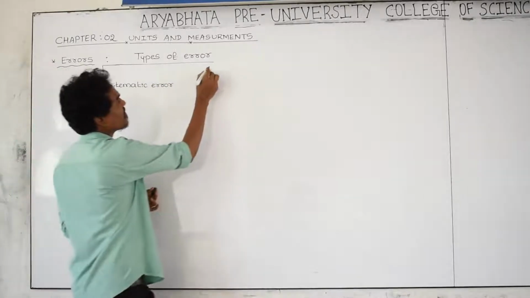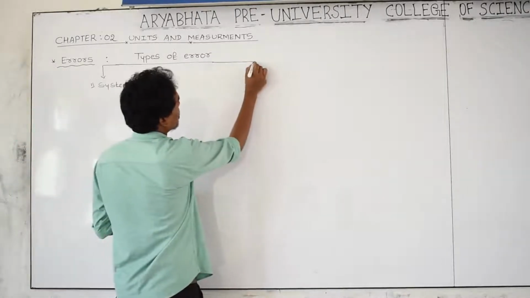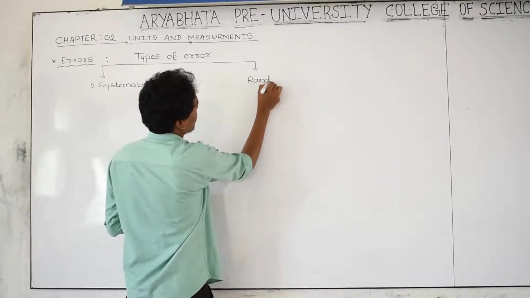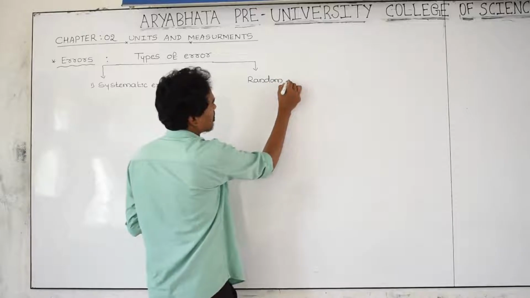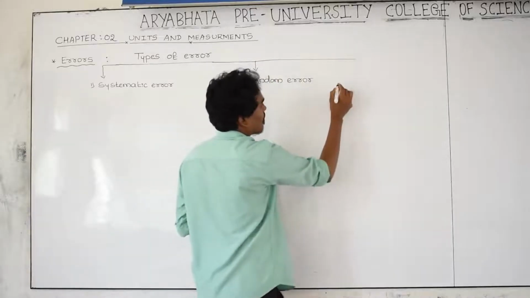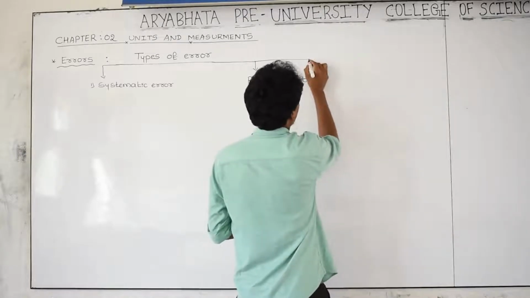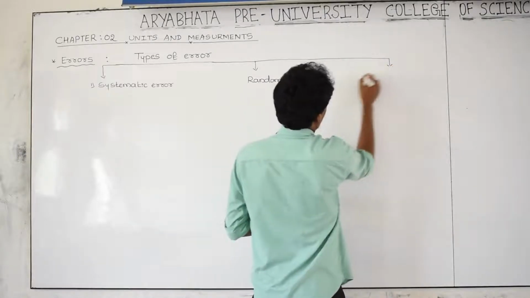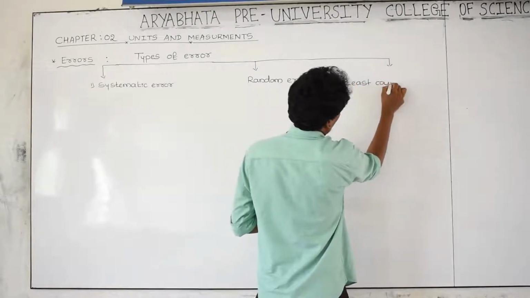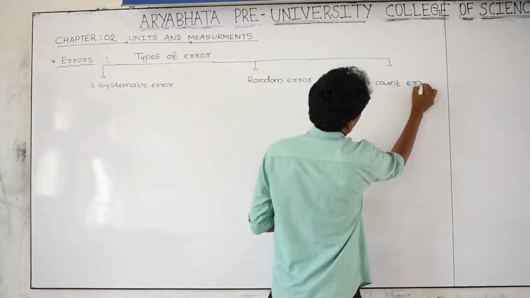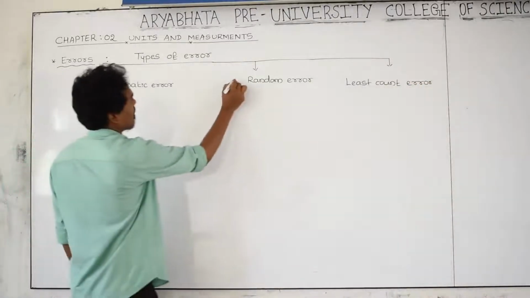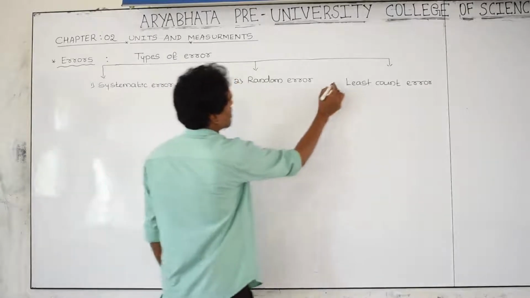And the second type is random error. And the third type of error is least count error. And this is the first one, and it is the second one, and it is the third one.